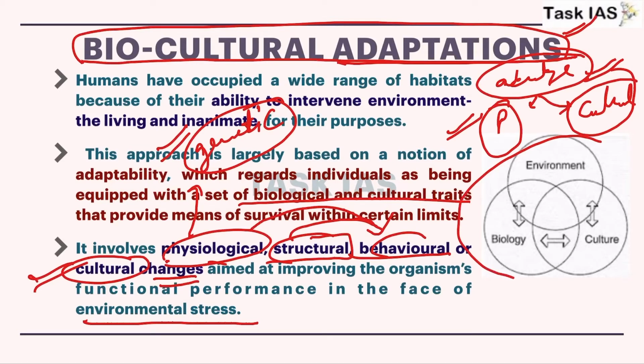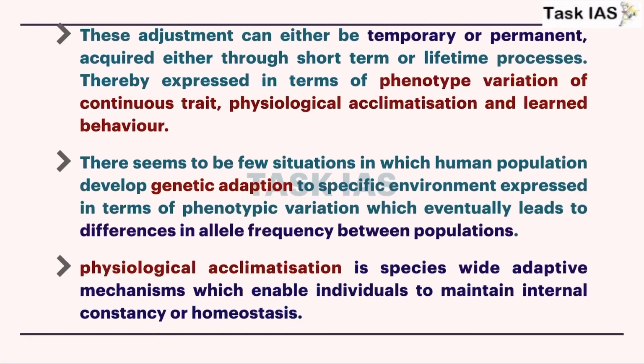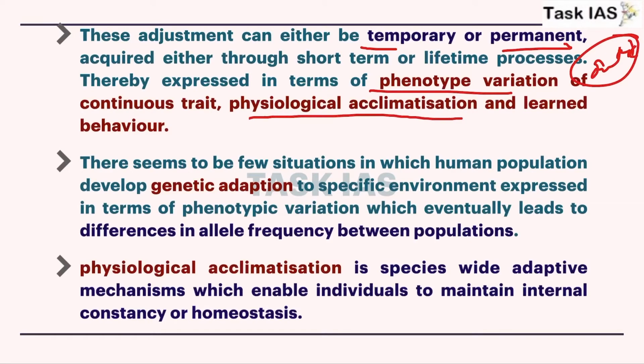So this is a diagram which is explaining how environment impacts biological features and cultural features, and how these features are also impacted by each other. Now these adjustments or adaptations can be temporary or permanent, and if these are permanent and inherited to different generations, then they are genetic. And if these adaptations are continuous, permanent, but not inherited to the next generation, then also they can bring changes in phenotype variation, and this process is called physiological acclimatization and learned behavior.